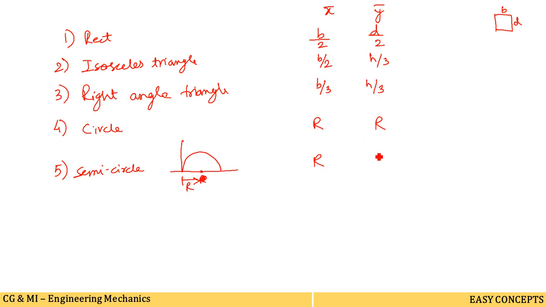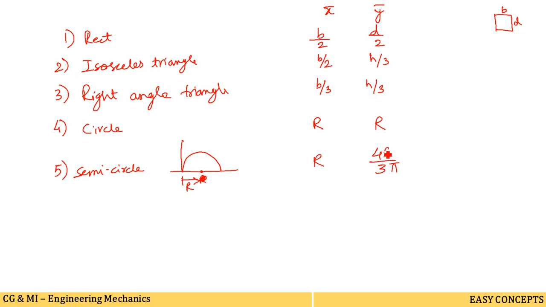And what about y bar? Y bar is 4r by 3 pi. After calculating, you will get these values. For a quarter circle, circular sector, line, parabola, semi-parabola, trapezium, all these figures, you can calculate various centroids.